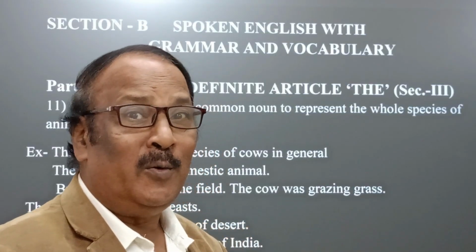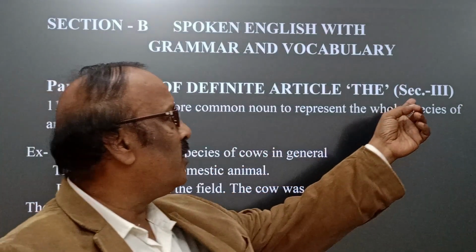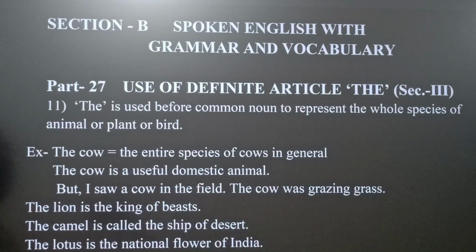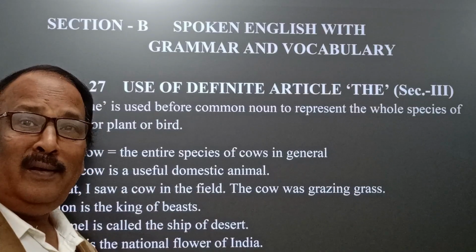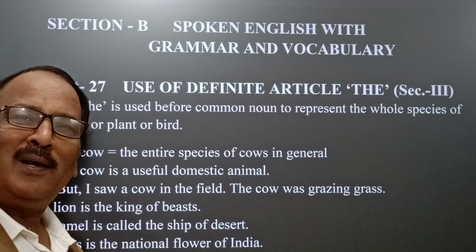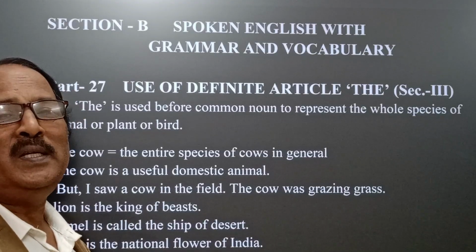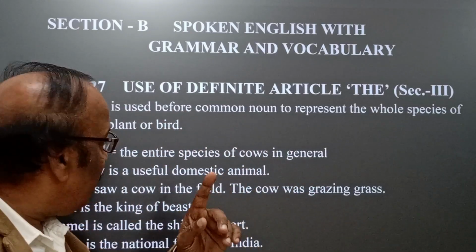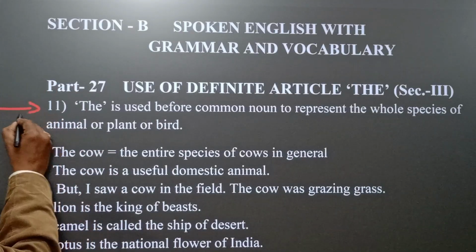Here we find this is section 3 of the use of definite article D. As we have discussed, the definite article is used before any singular countable noun, plural countable noun or uncountable noun whenever we want to express them in a definite or particular manner. Now see point 11.